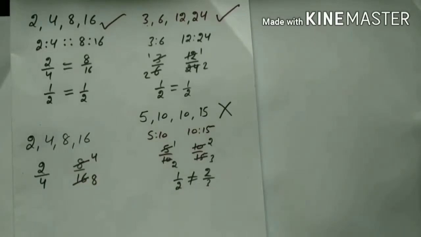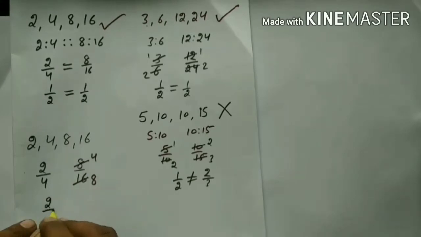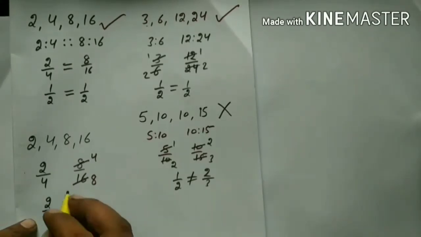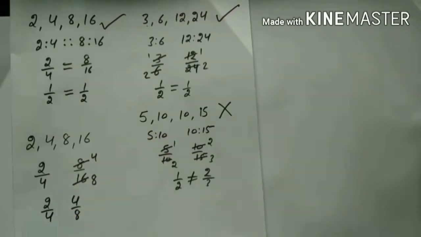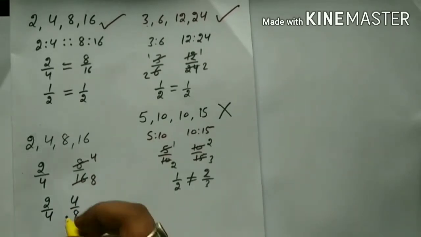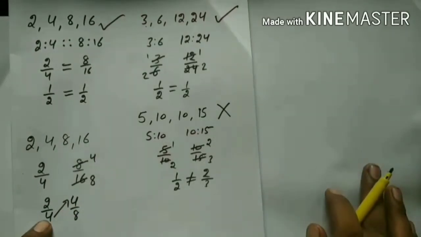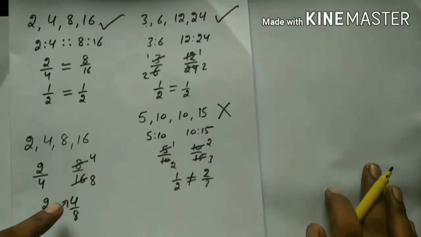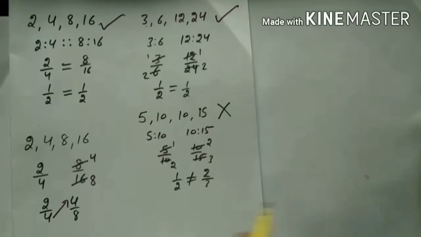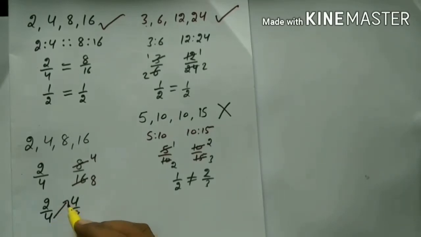Now you will observe that the first ratio is the fraction 2 by 4 and the second one is 4 by 8. Here you observe the relation that the denominator of the first fraction is the numerator of the second fraction. So the continuation is going on from this denominator to the numerator.